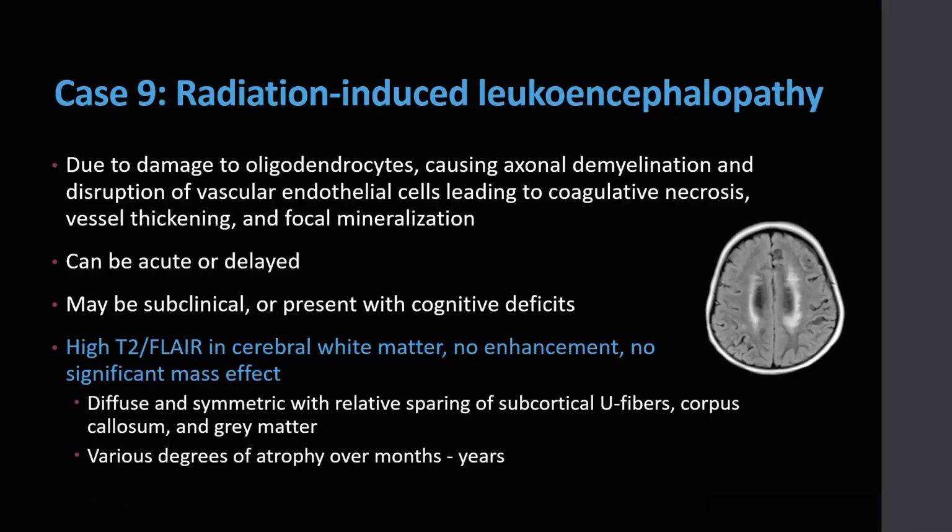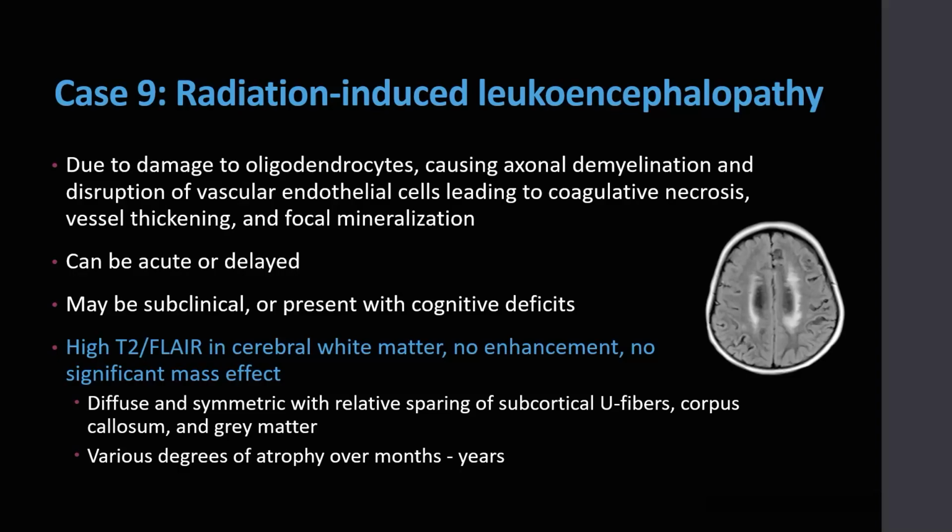Case 9 is one of radiation-induced leukoencephalopathy, which is thought to be due to damage to oligodendrocytes, which causes axonal demyelination, coagulative necrosis, vessel thickening, and focal mineralization. Radiation-induced leukoencephalopathy may be subclinical, at least initially, although it can result in cognitive deficits later.